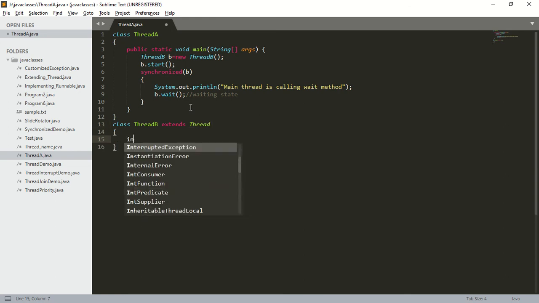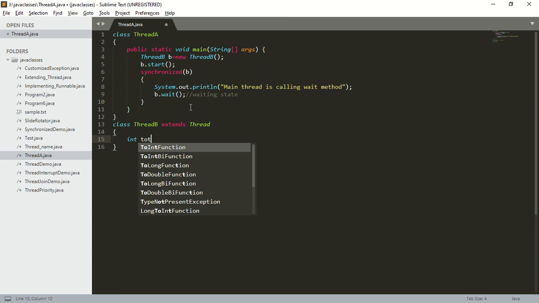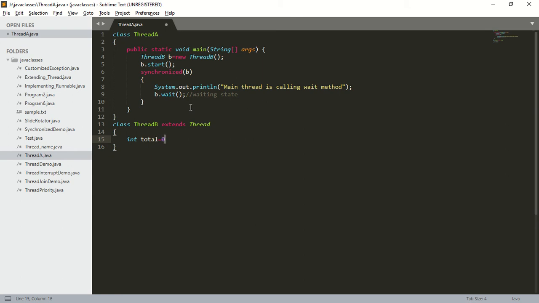Here I'm going to create one instance variable, int total is equal to 0. Next, I should override the run method, public void run. Within this run method, I should perform some update activity. So I will take a synchronized block, synchronized of this.